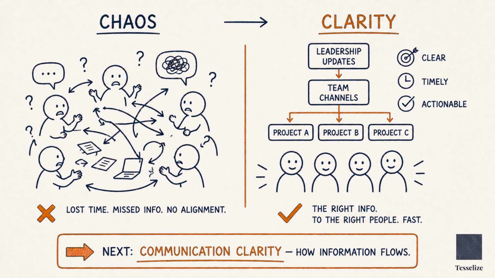You have now got clear processes, captured knowledge, defined roles, and mapped decision authority. But none of that matters if your team cannot communicate clearly about what is happening. In the next video, I tackle communication clarity. What happens when information flows are broken, meetings are pointless, and nobody knows what is going on.